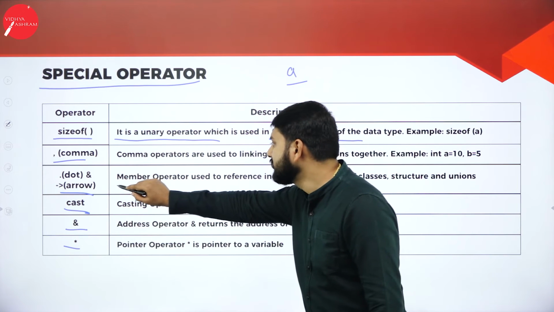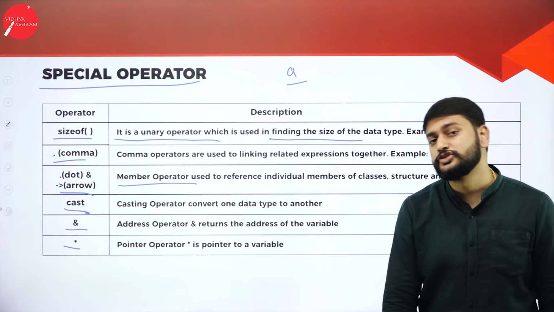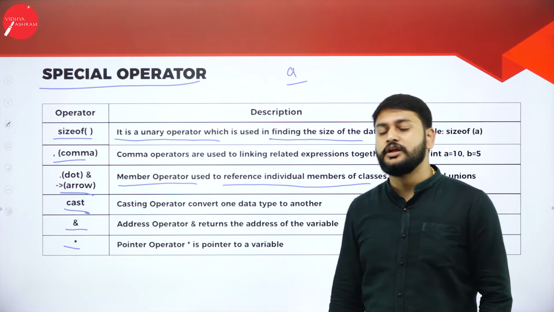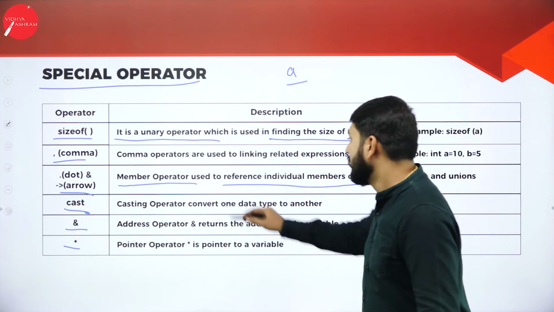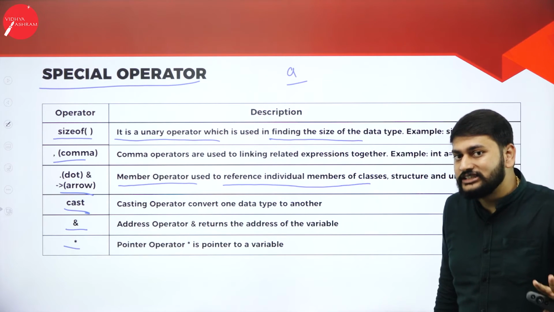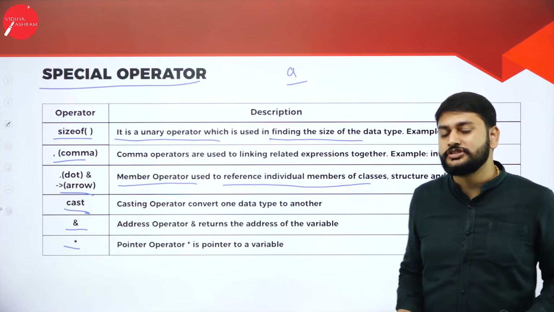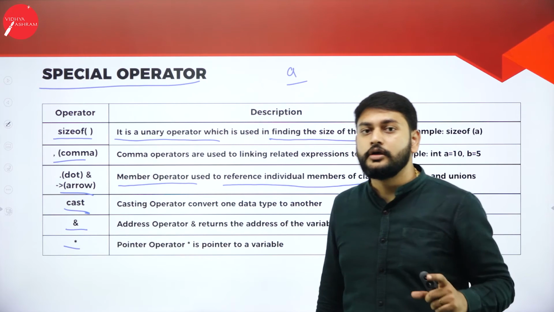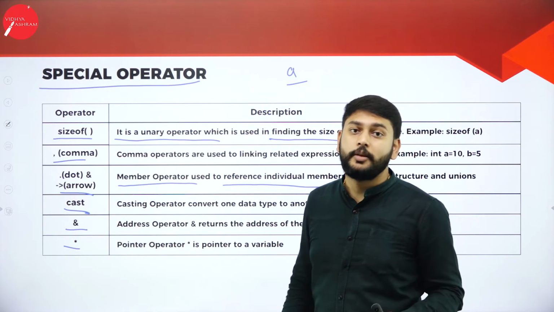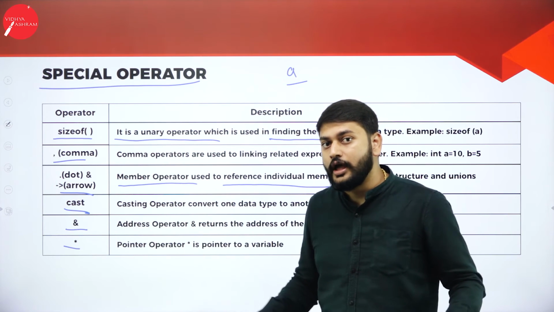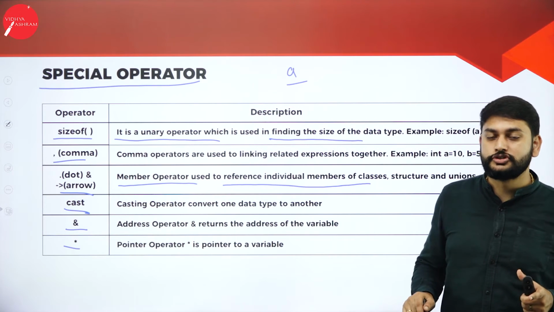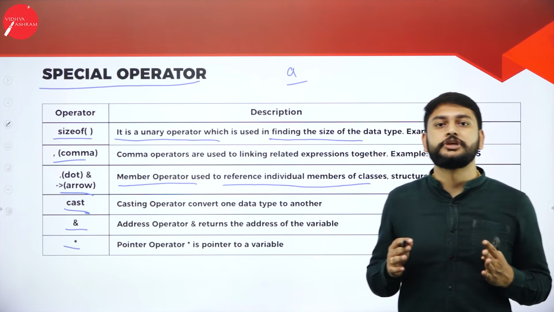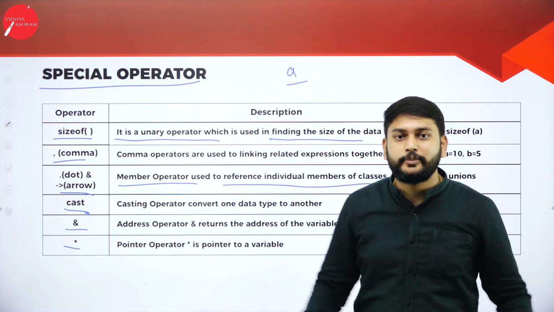So guys, this is what I will call a member operator. It is used to refer to an individual member of a class or structure. Right now, you don't have to remember anything. As of now, special operator in the sense, you just have to remember you have sizeof, you have comma, you have dot. I will explain what exactly dot is all about in the coming classes. I have to use dot, I have to use arrow, all those things. Membership operator, member operator. I will explain where exactly I will be using it. Okay?